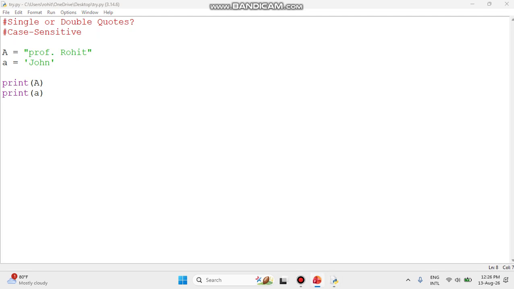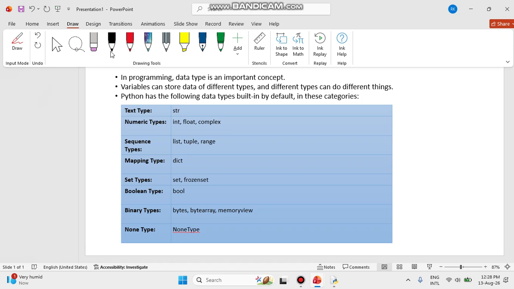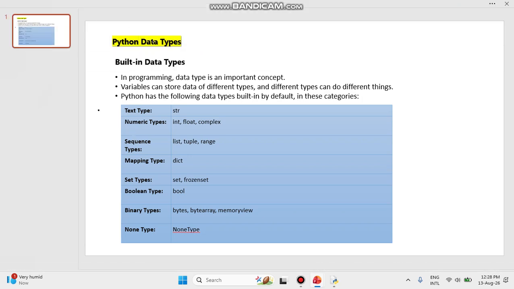Now after this, we have a lot of data types. If you want to know what kind of data types there are, let me display them for you. I think you can see my screen right now. Let me go to the draw section and take one pen. Obviously, whenever you are storing data inside a variable, there are different kinds of data. We call these the built-in data types.